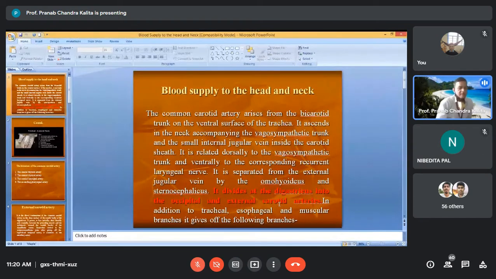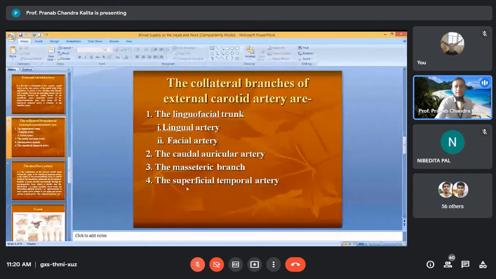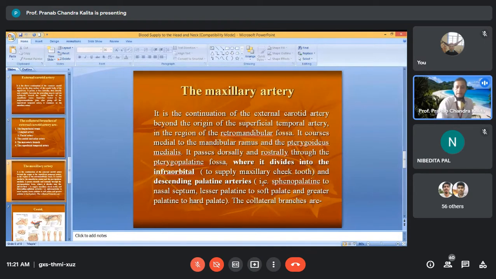The external carotid artery gives four main branches: linguofacial, caudal auricular, mesenteric, and superficial temporal. After giving the last branch, the superficial temporal artery near the temporomandibular joint, the same artery continues as the maxillary artery. The maxillary artery divides into two, infraorbital and descending palatine artery.